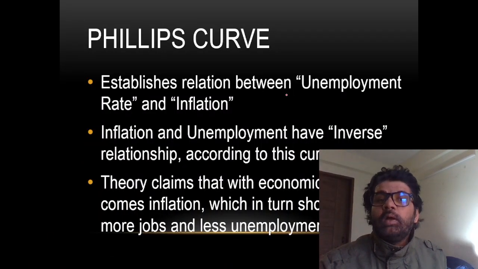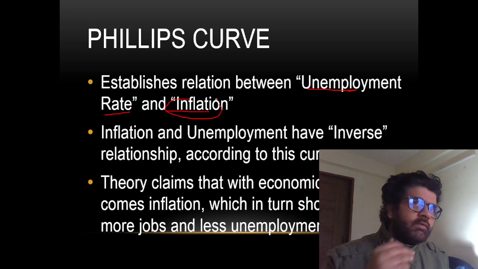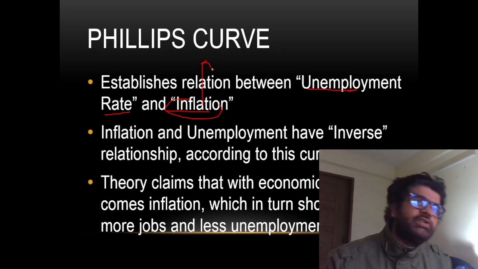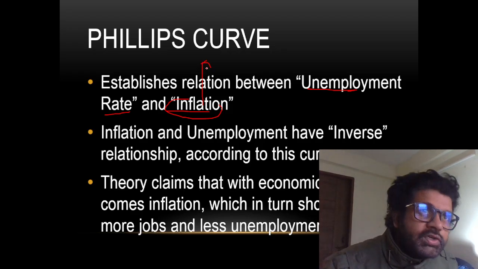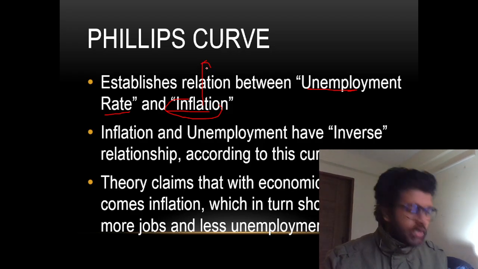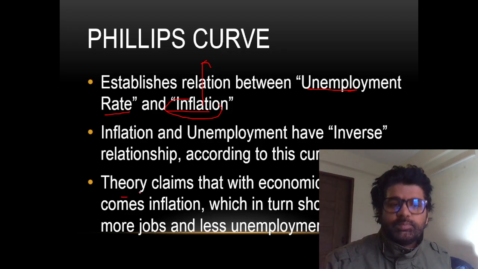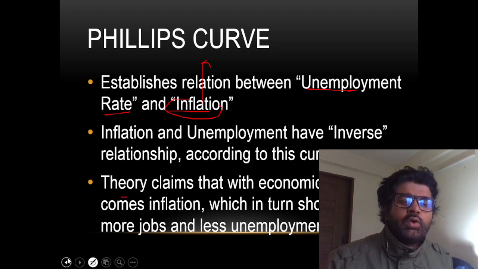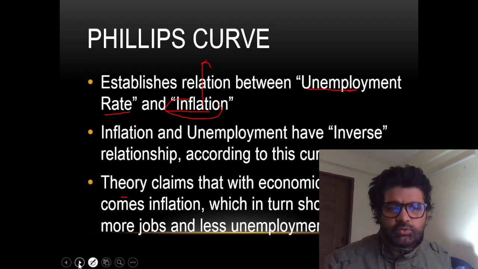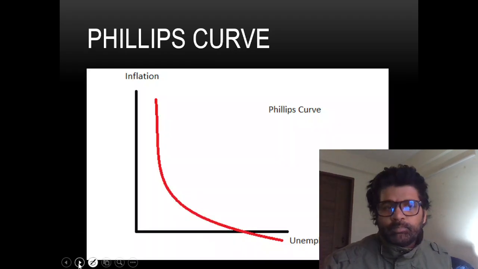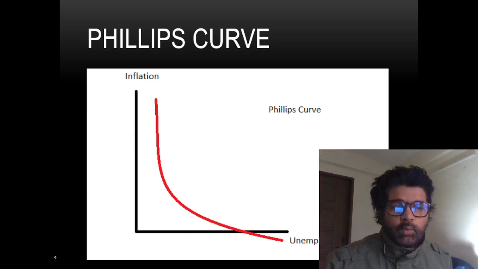Kuznets curve done. Phillips curve: inverse relationship between unemployment and inflation. When inflation increases, unemployment decreases, because when inflation increases, prices of goods and services increase, so producers have more incentive to produce goods, and thereby they will employ more people, and that's how unemployment reduces. But you cannot increase inflation beyond a point, because it will erode the purchasing power of your people. So Phillips curve: inflation and unemployment. Remember these curves.